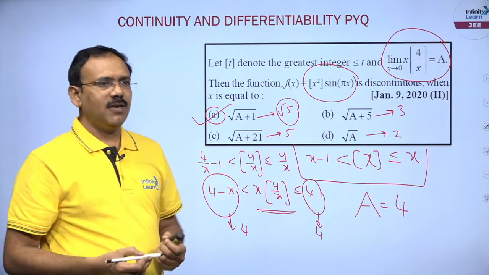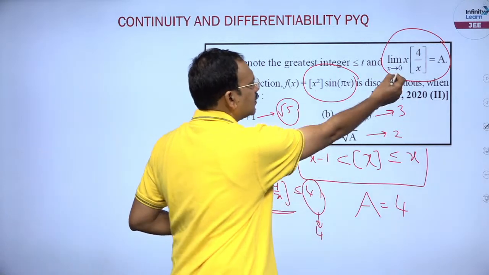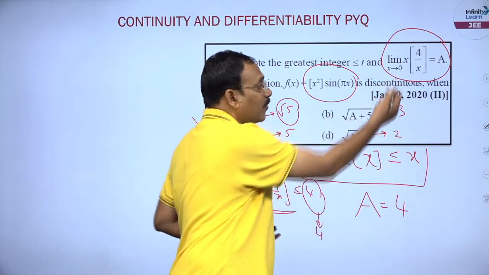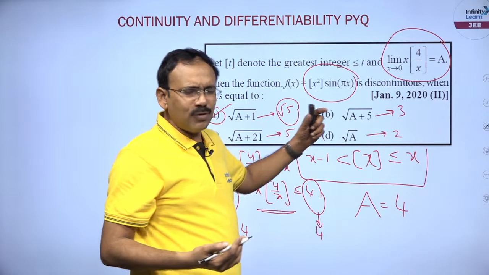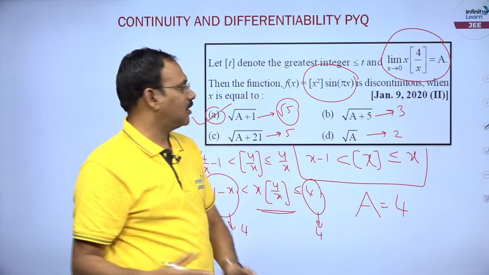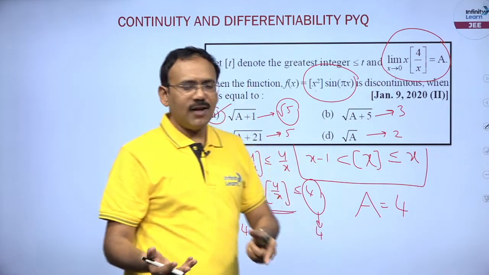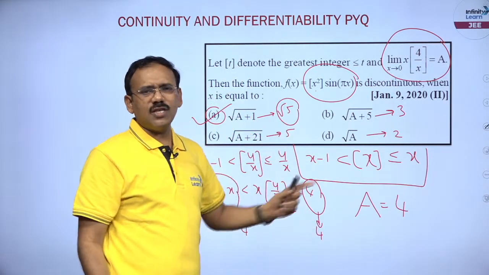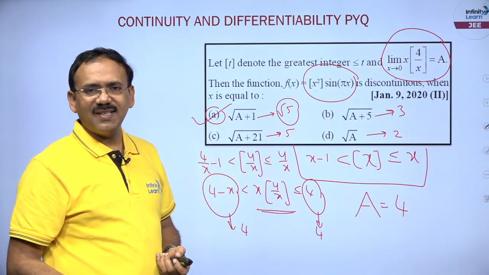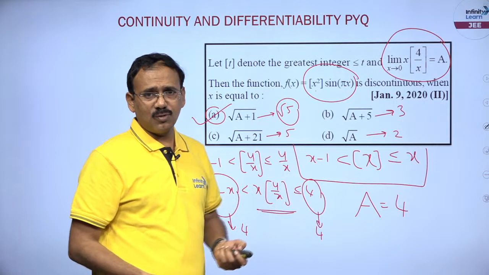If you have a little experience, if you have practiced a few questions, you can do it without all these steps. As x tends to 0, 4/x goes to infinity, and when 4/x is infinite, you can almost treat [4/x] like 4/x. This logic is not correct, but it gives you the answer. But the correct logic is the sandwich theorem, right? Anyhow, it goes to 4, the value of a is 4, and options are like this. If you just know the behavior of the [x squared] function, you can close the problem in almost 1 minute. So the only thing is that a little experience is required, but still you can do this question, right.